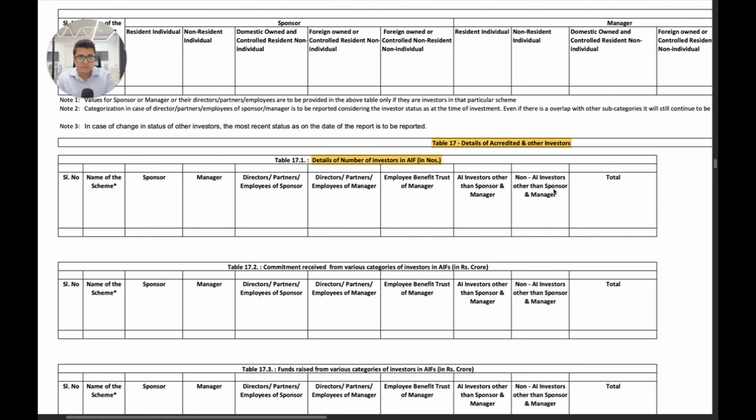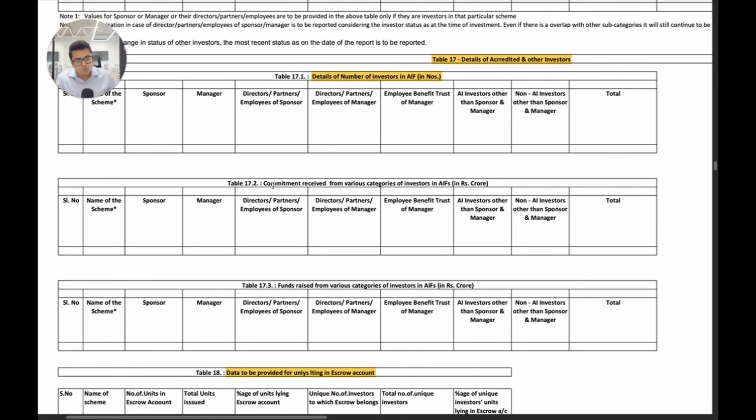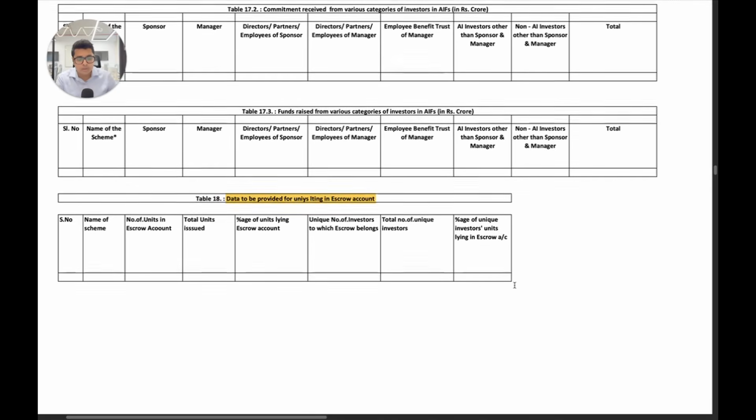Some funds choose to raise from these accredited investors and accept a lower capital commitment amount, but they may not know if their investors who have invested more and who have not sought the benefit of accreditation, whether they are accredited or not. So now every fund has to check this with the investors to find out if they are accredited or not and report this to SEBI. You have to also disclose a commitment received from various categories of investors. Again, how much commitments have you received from accredited and non-accredited, and funds raised from accredited and non-accredited.